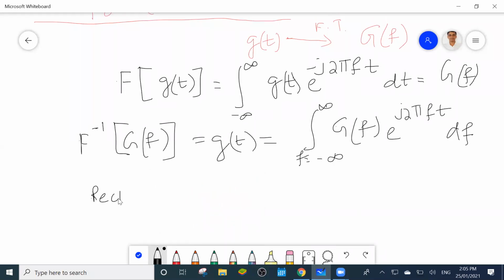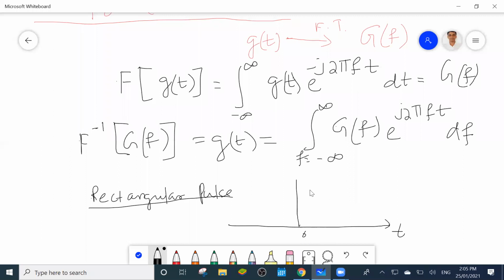Suppose one rectangular pulse, or gate function in the time domain. So in the time domain you can represent it like this: this is the axis, this is 0, this is t, this is g of t.